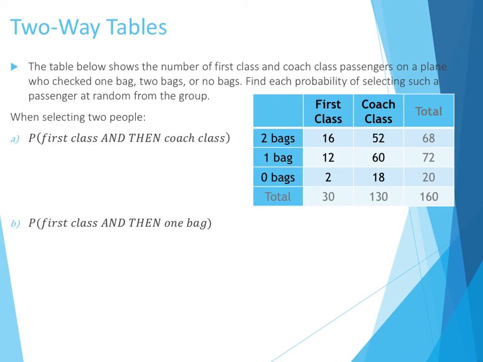All right, so the probability of choosing a first class person, we've got 30 of those out of all 160 people. And then I want to select a coach class person of the remaining 159 people. And there happen to be 130 coach class people. So I multiply here because it said and that gives me 0.1533.